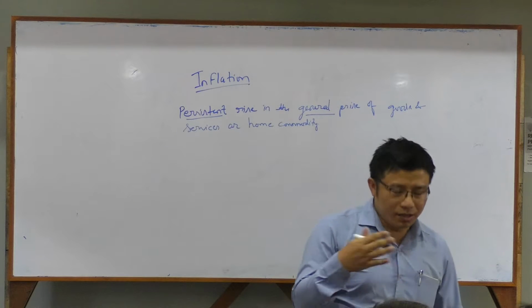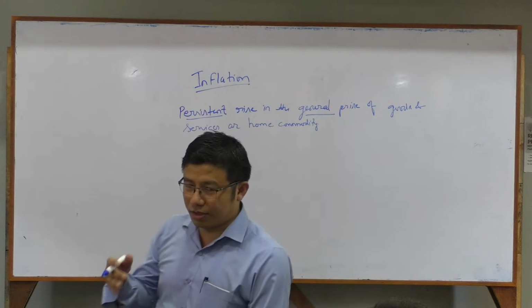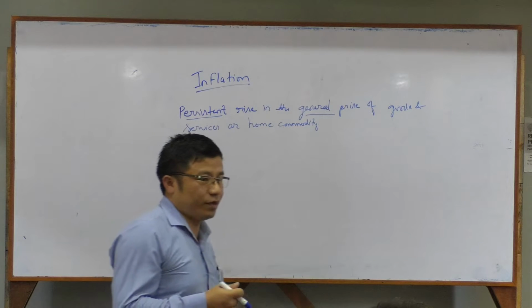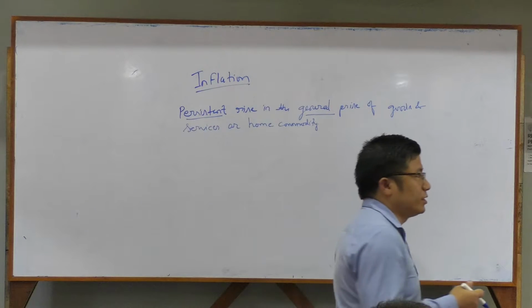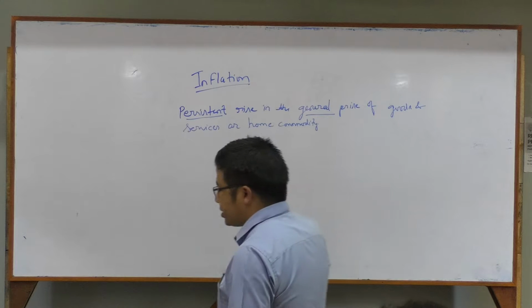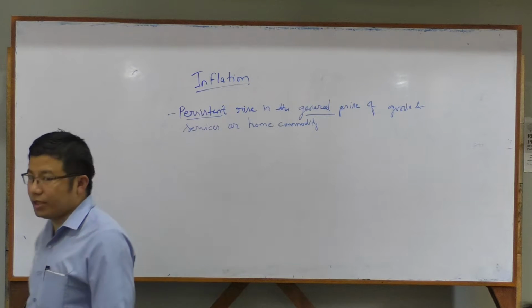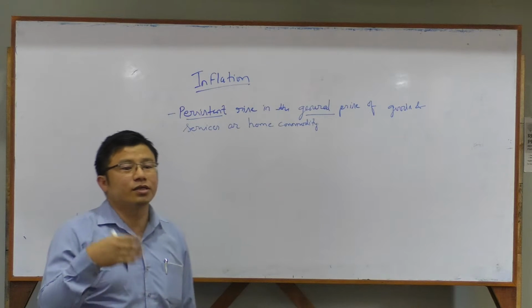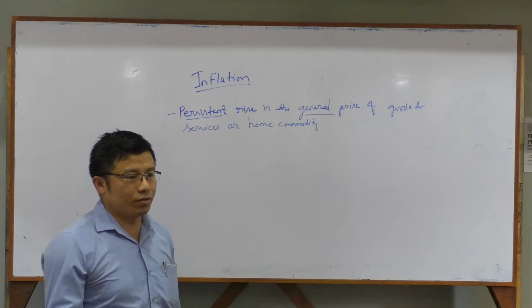If we see the technical way of understanding this definition, it is in simple language, easy to understand and easy to remember. Persistent means there is a continuous process, as we have said earlier also.